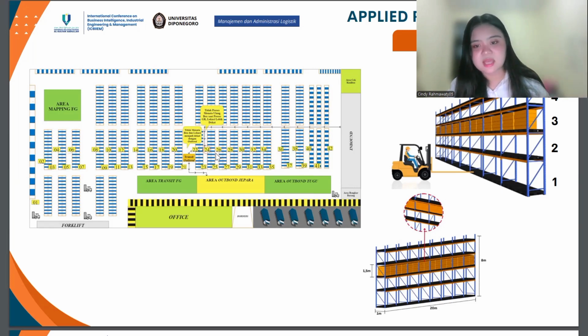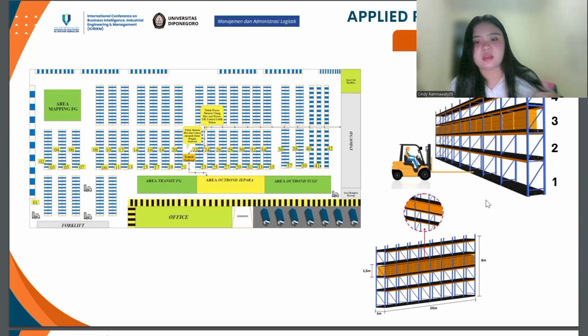Along with this, the proposed material shelves and beams consist of 5 levels, which have a size of 20 m long, 1 meter wide, and 8 meters high. Each column has a size of 1.3 height, 1 meter wide, and 2.5 meters long.